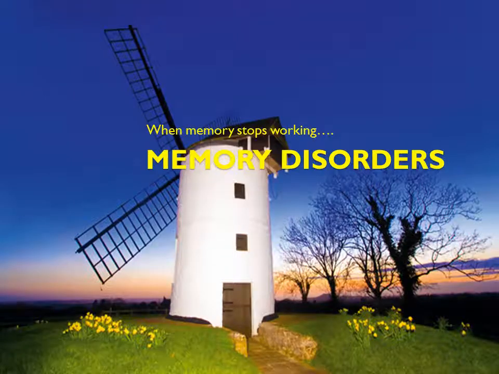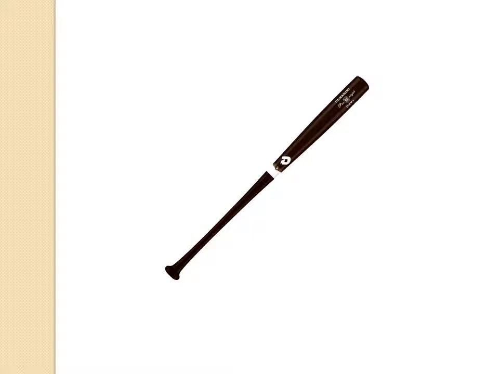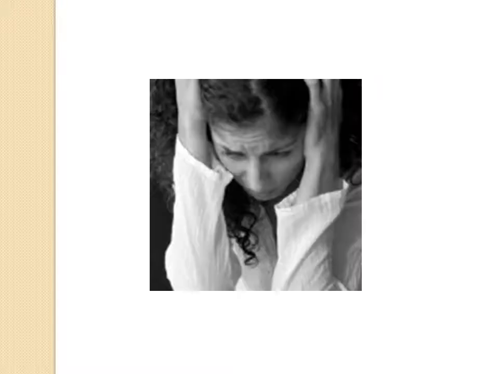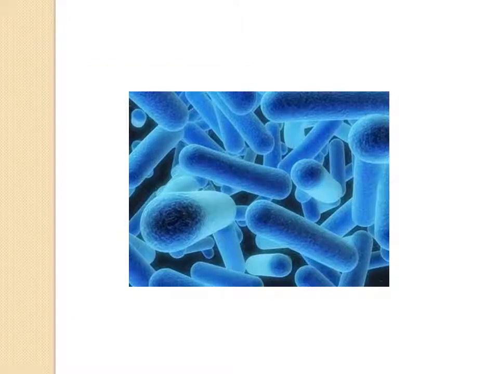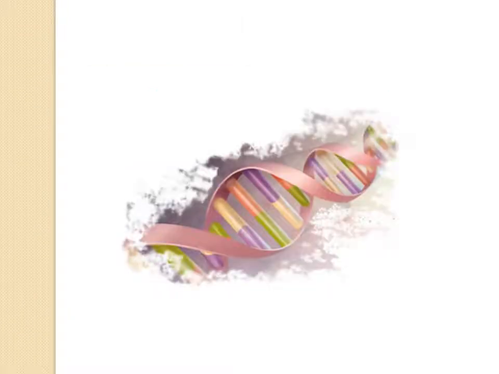Memory disorders cause permanent loss of a person's memories and permanent failure to form new memories. Such memory disorders can be caused in all sorts of ways. A few of them are physical trauma, such as a blow to the head, psychological trauma, as in post-traumatic stress disorder, aging, diseases, as with Alzheimer's, and genetics, as with Huntington's disorder.